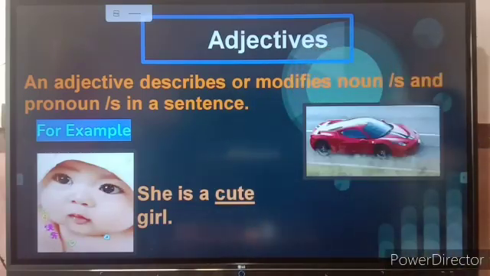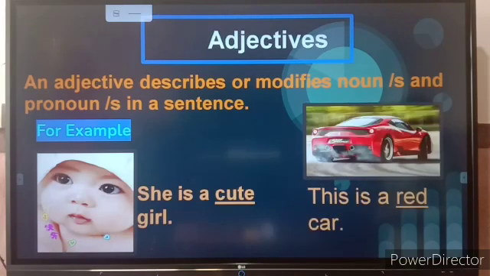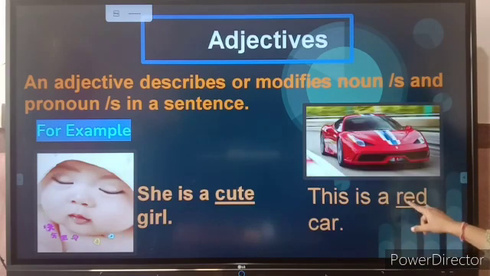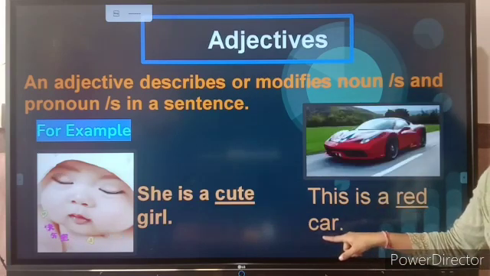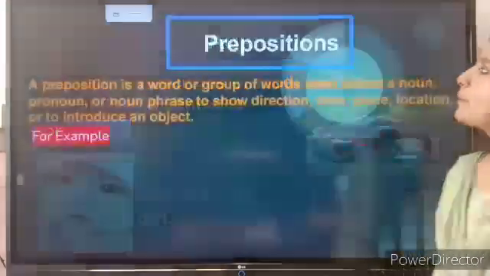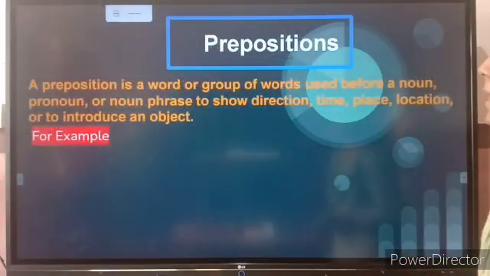Similarly, you can see the second example. This is a red car. So how is the car? This is red. So red is describing the noun, that is car. So this is an adjective. Now let's move forward and this is the preposition.